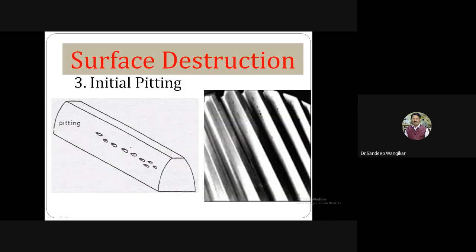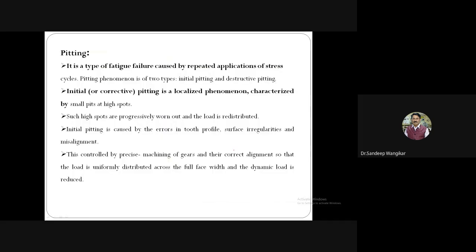Surface destruction. Number three, initial pitting. See, pitting, generation of small pits. See here, generation of small pits. So you can say in Marathi, I will call it chote chote khadde. So small pits are generated over the gear, and let us discuss what are the causes. If you see initial pitting, you can see here in a particular zone, I am highlighting. See on the gear, for every gear, at the same place. So this is the case of initial pitting.